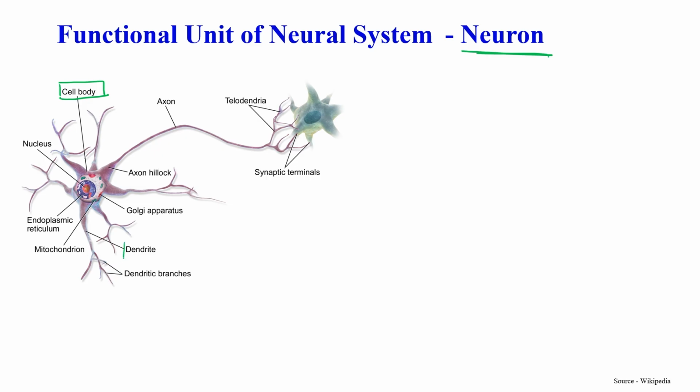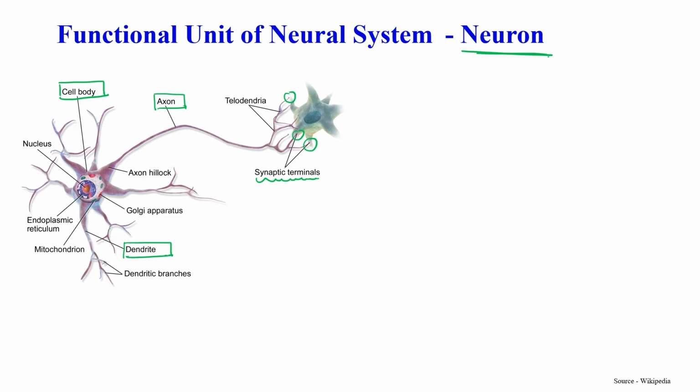These branches are known as dendrites. There is a long branch known as the axon, which is also linked with this. At the end of the axon, there are certain synaptic knob-like structures, known as the synaptic terminal. In the synaptic terminal, certain types of neurotransmitters are present in vesicles.